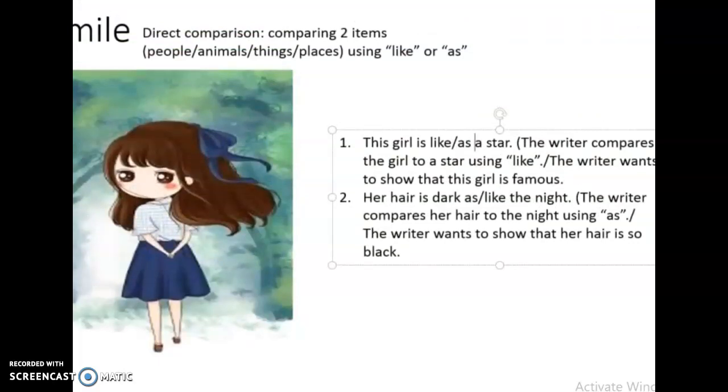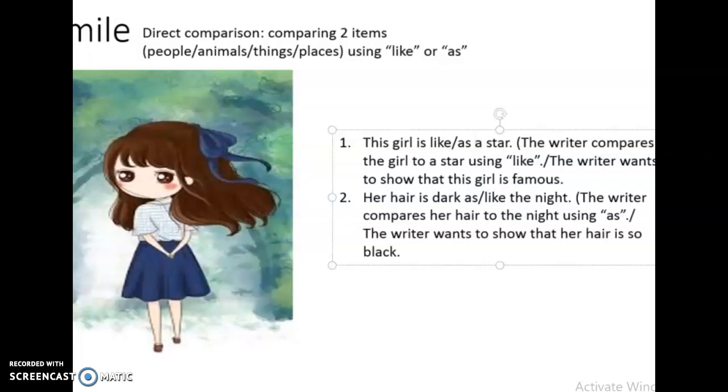Simile, if you look at the definition, it's direct comparison. Directly he's telling us that the girl and the star, they are the same. The hair and the night, they are the same. Direct comparison, which is comparing 2 items. They can be 2 people, a person and a thing, like here the girl and the star.